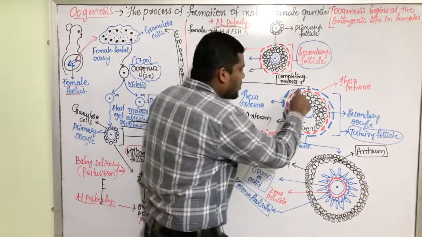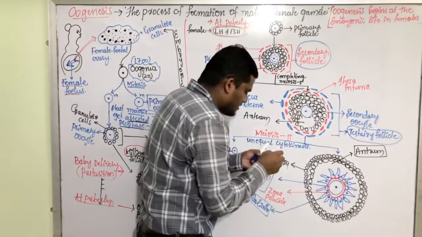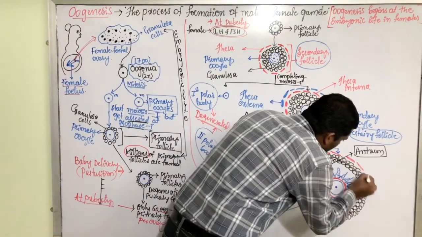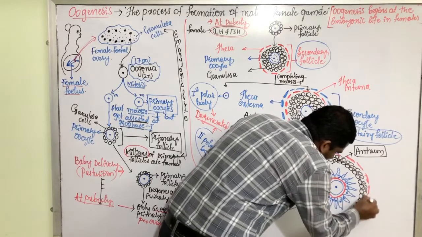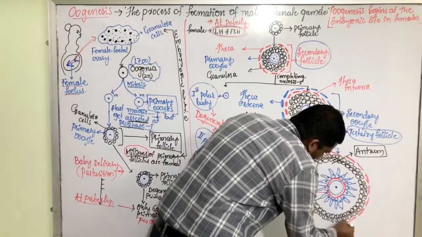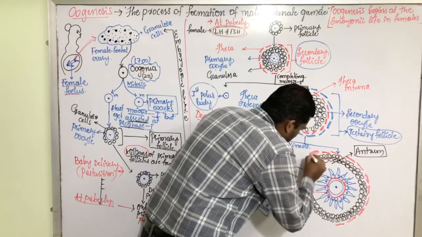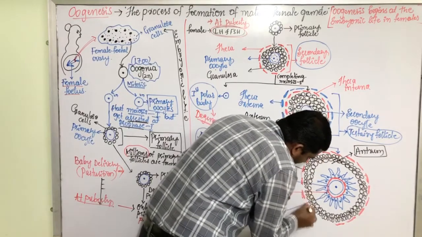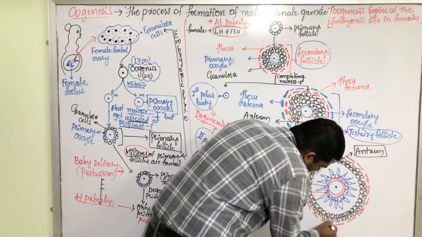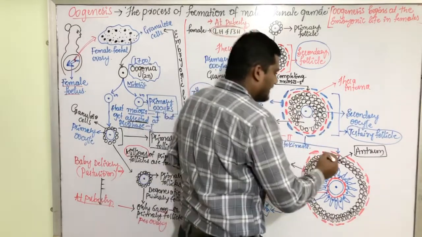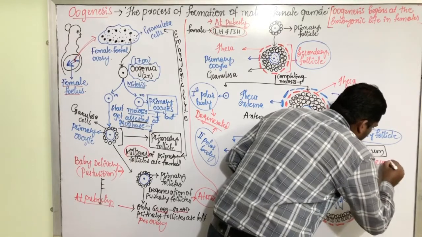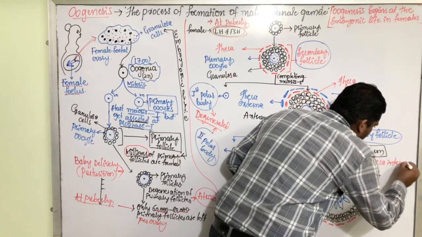Now we'll have two covering layers. The inner covering layer, it is called as theca interna. This covering layer that I am drawing with the red color, it is called as theca interna.